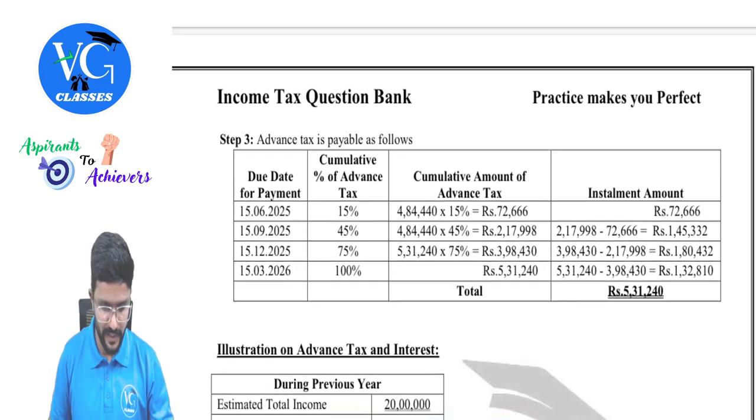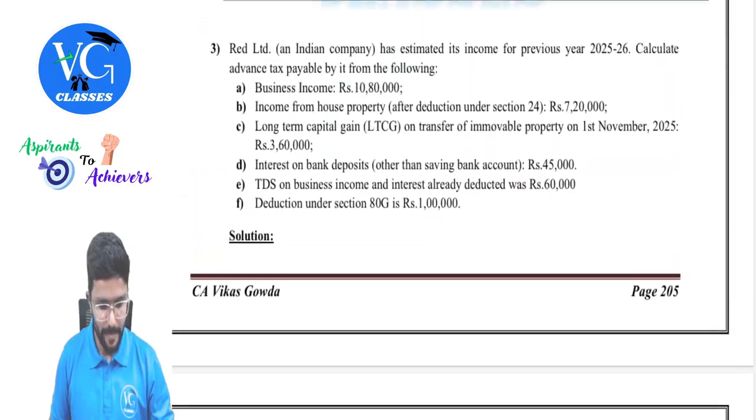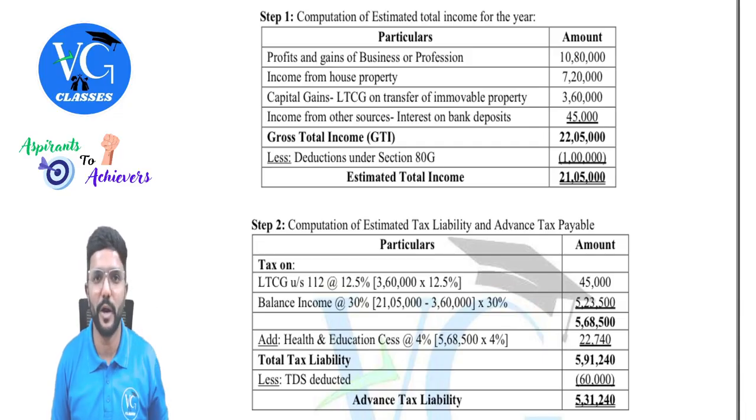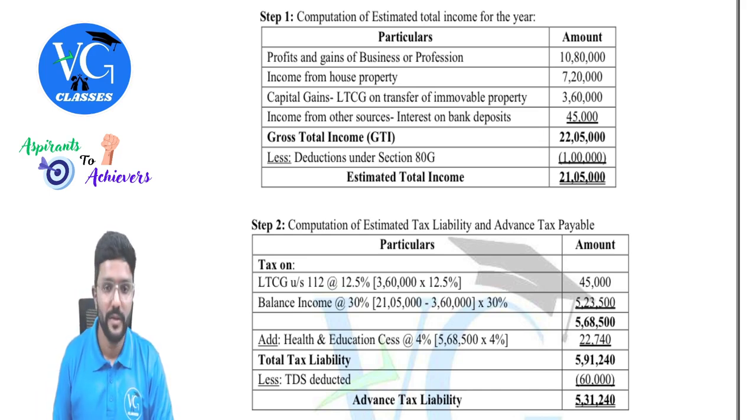I'll just try to explain with an example or question. Okay, so this is a question in the question bank along with solution I have given. Guys, all the questions I will not be able to discuss because it will take too much time. It's already almost 2 hours, and still I have to discuss a few more concepts of advance tax like interest and all. But I have given all the solutions in my question bank in detail. So please go through it once you watch this video. First, completely understand the provisions.